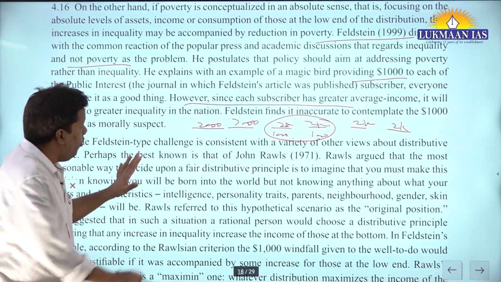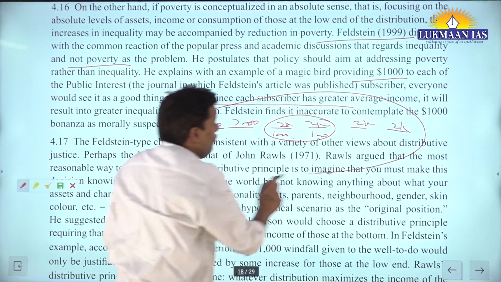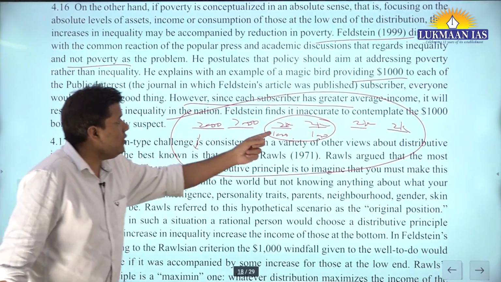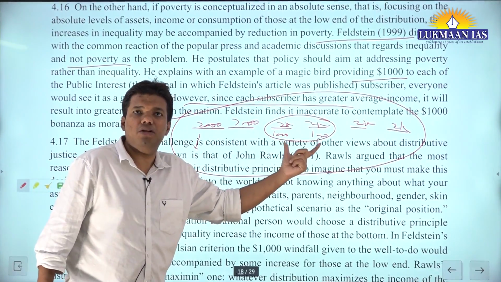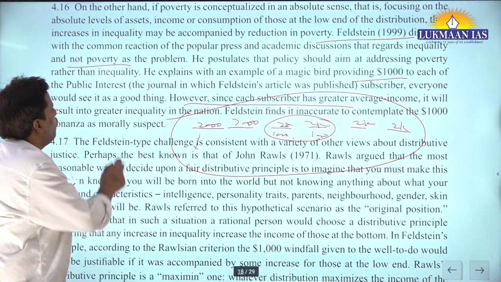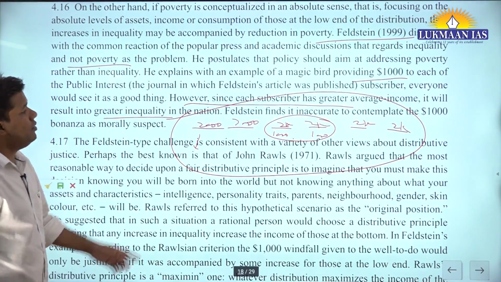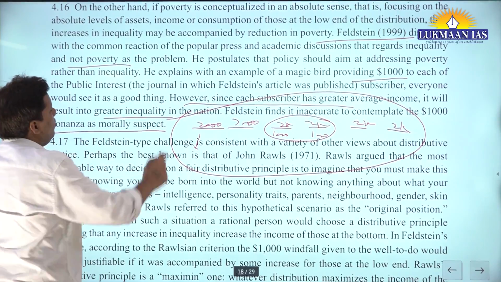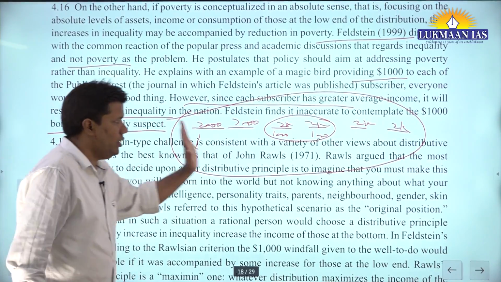So as a world, everyone is fine. Because see, their wealth is not reducing, their wealth is still $2,000, but they got more wealth. Now they got $3,000, but this has increased the inequality, right? Flinders did find it inaccurate to contemplate that it is morally suspect. He said, no, that's not a problem.